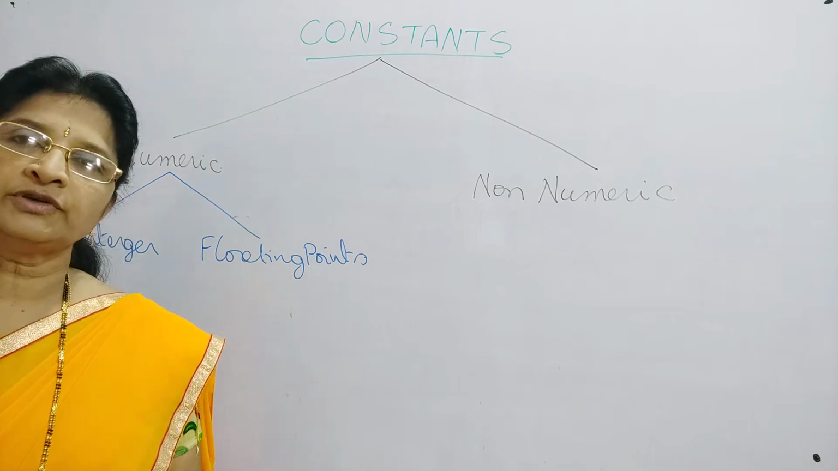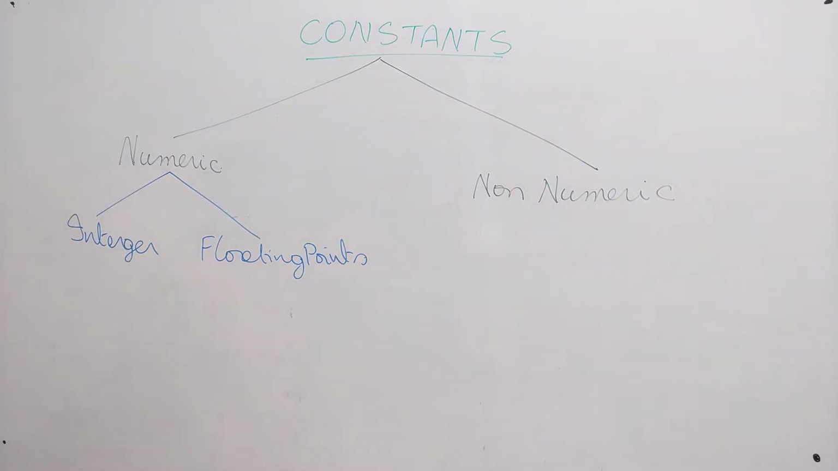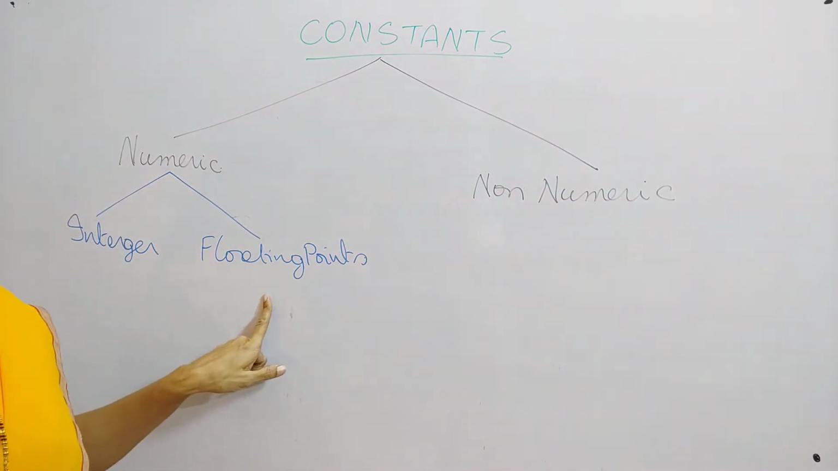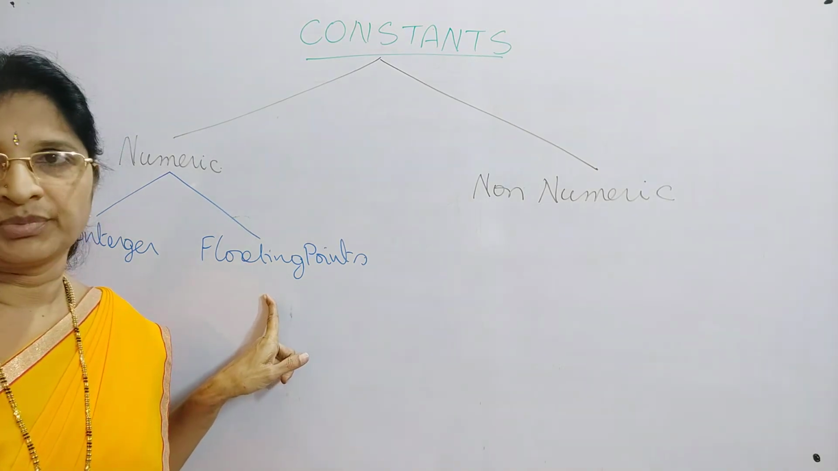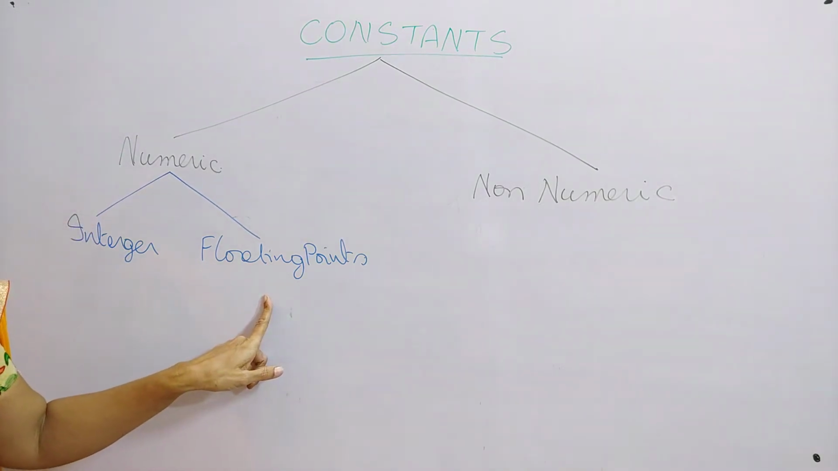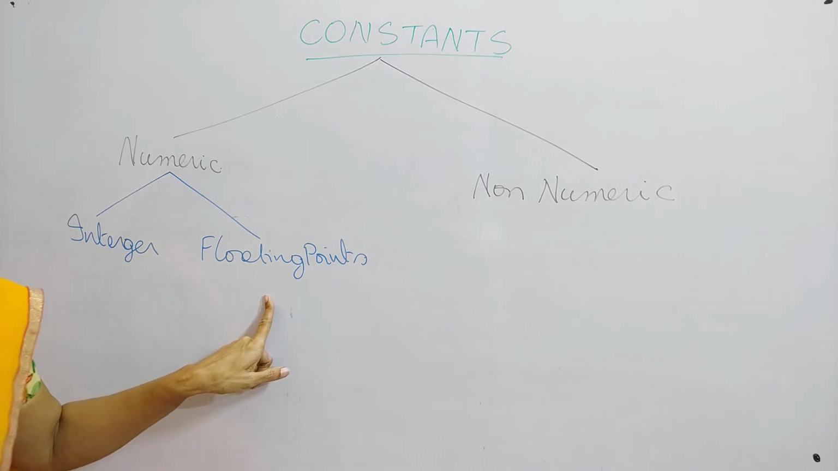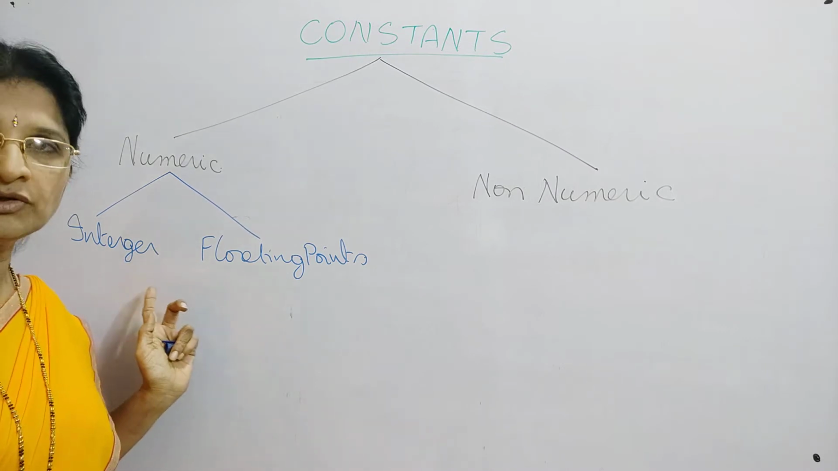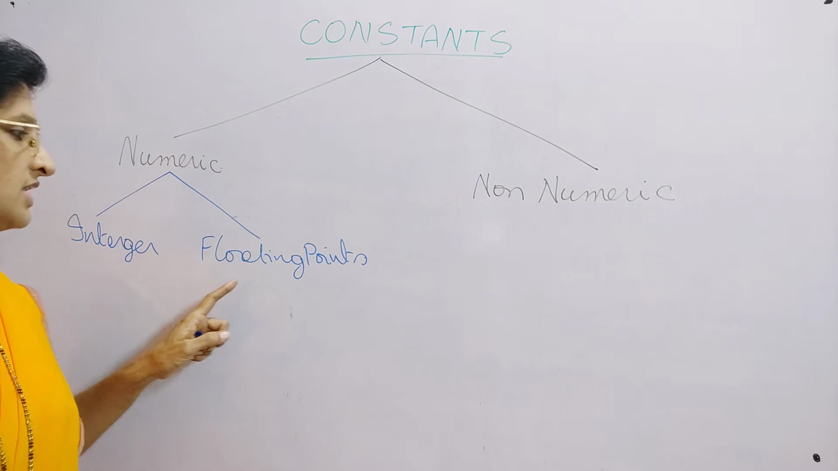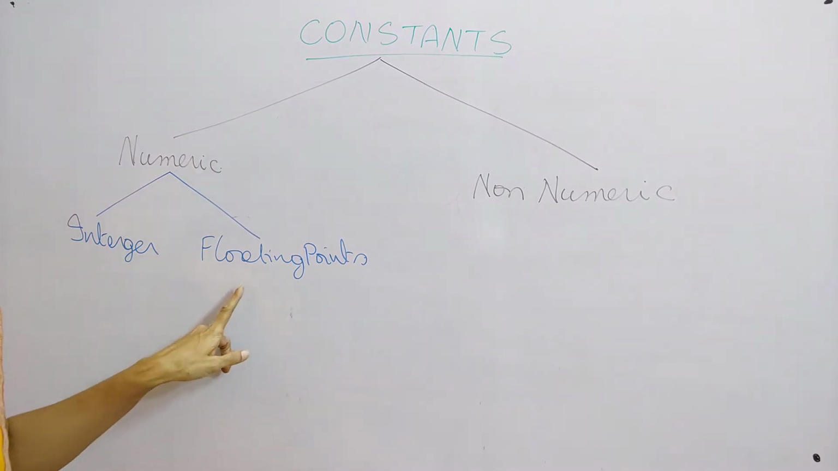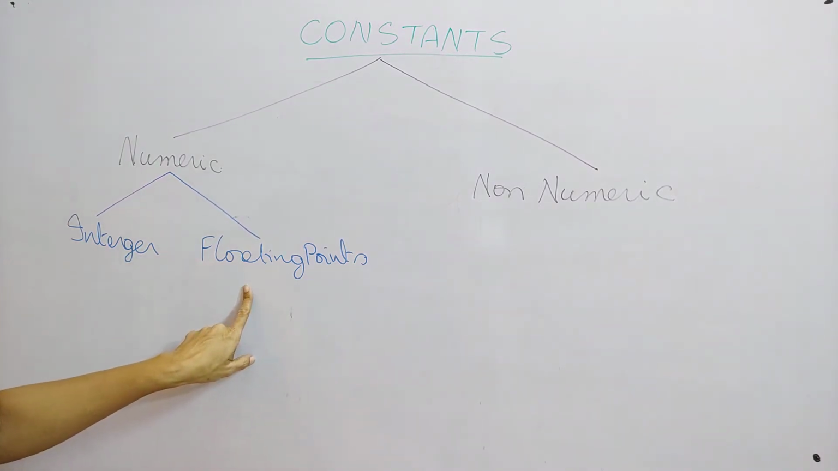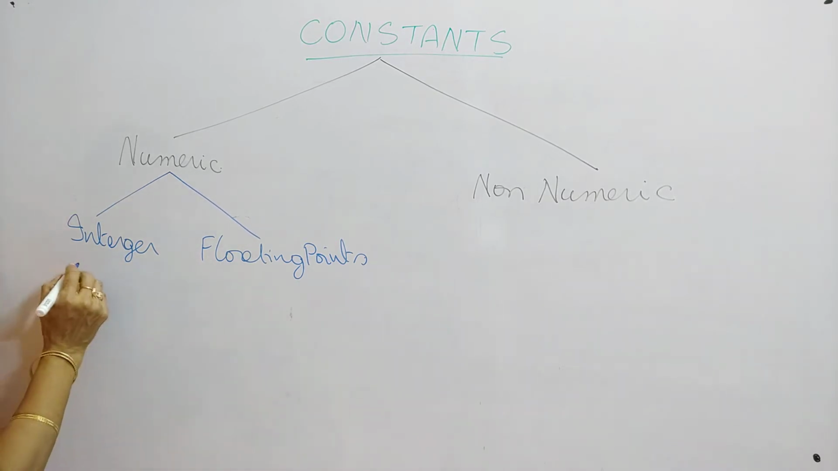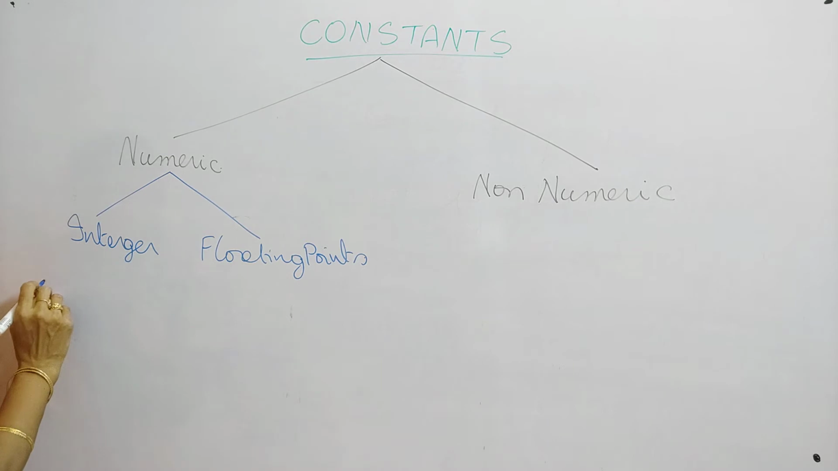Whenever you say numeric constants, these two constants depend upon the data type of the value. So suppose if the value is integer, then we say that it is an integer constant. So for example, if you declare a constant with int, then it is called an integer constant.